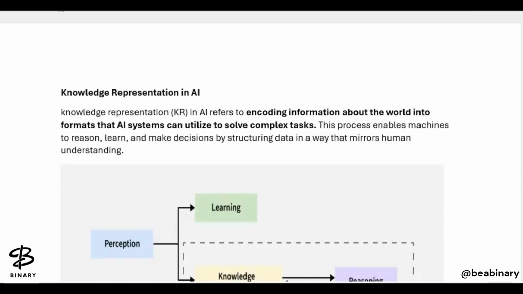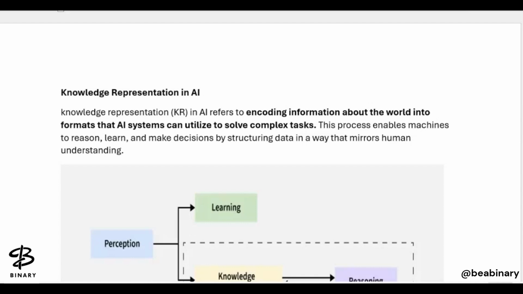Given a knowledge base, which is the stored data, it can generate a new sentence. From the stored data, a new sentence can be generated. Here we can say that first the data is there that x plus y equals 4. We can simply say that 4 is equal to x plus y. So this is a way to generate a new sentence from the existing one.